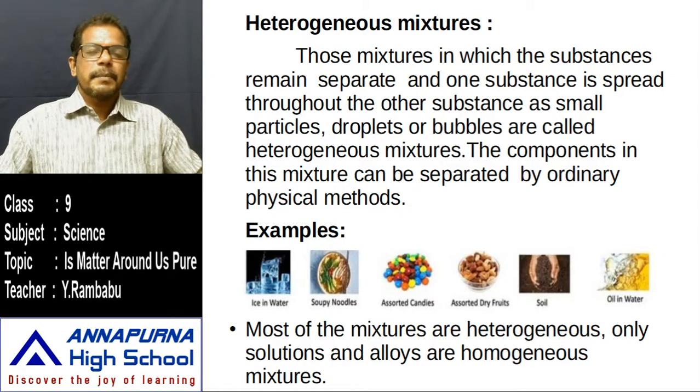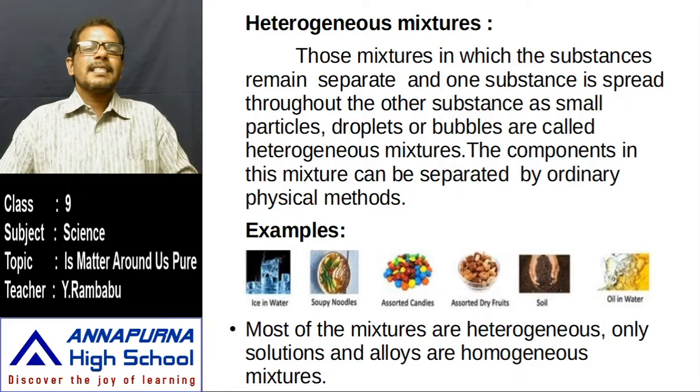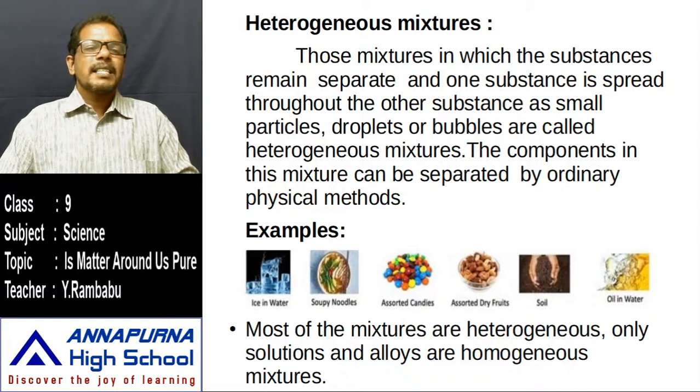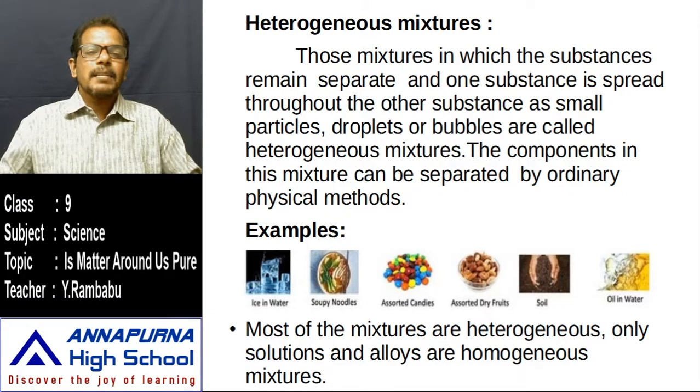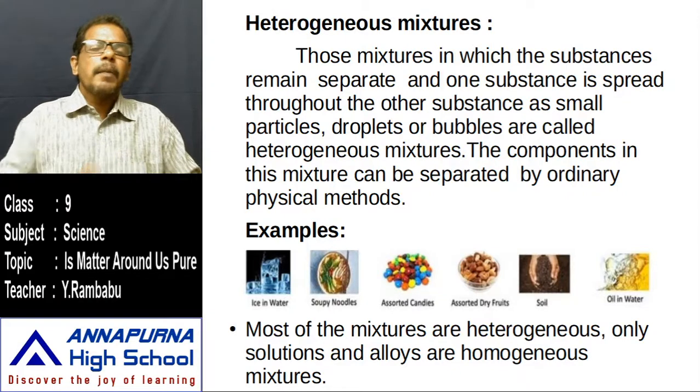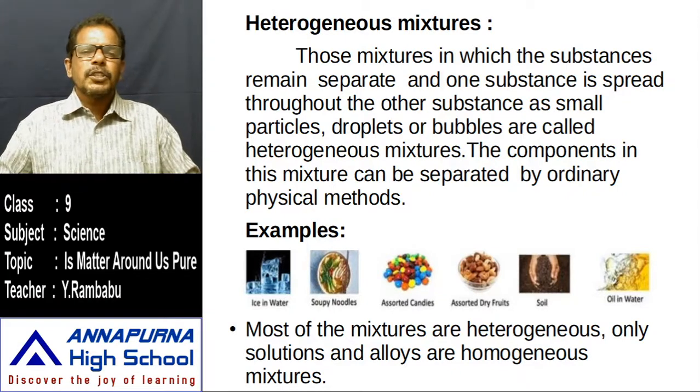You understand? That means the mixtures in which the substances remain separate. Remain separate means we can easily distinguish. It is this type of component, it is another component, it is another component, like that we can easily distinguish. And one substance is spread throughout the other substance as small particles. We can easily distinguish.